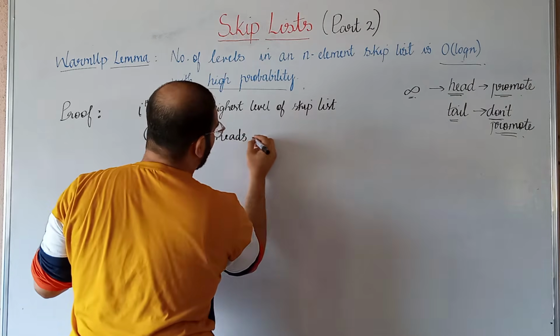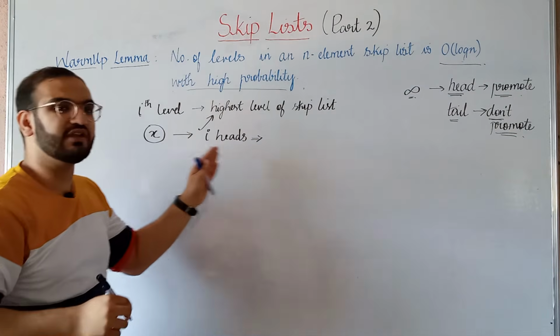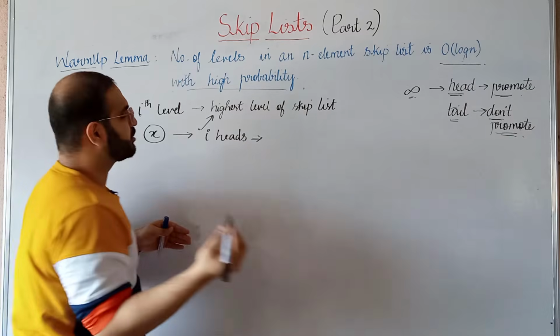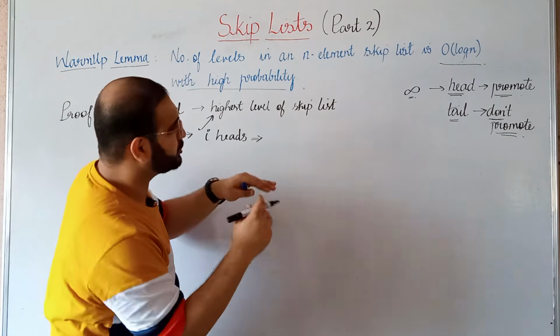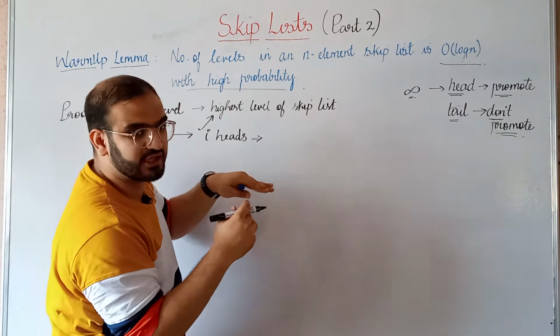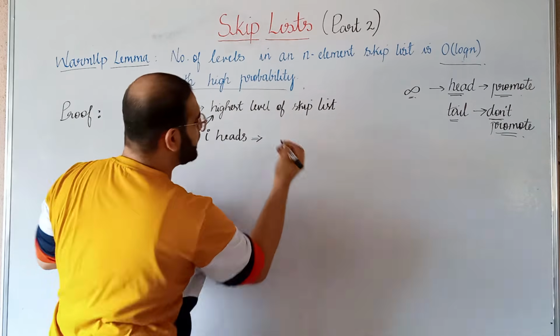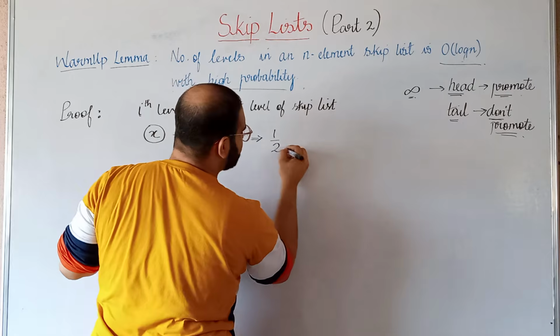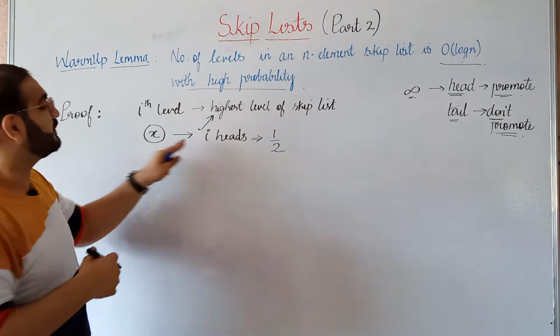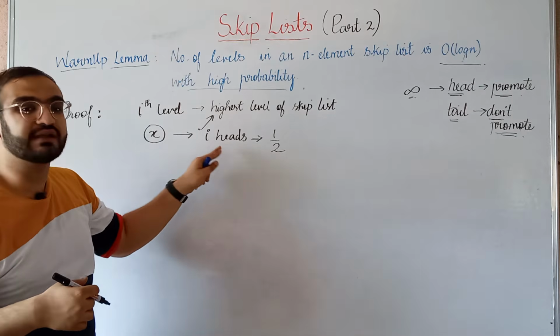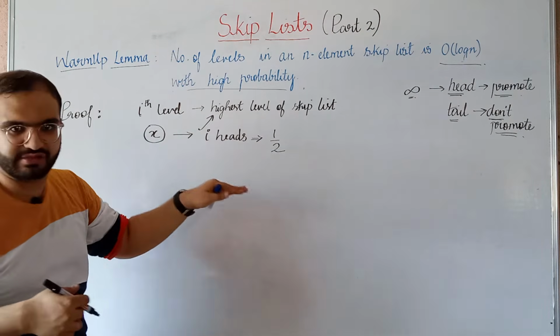So what is the probability of continuously getting i heads? What is the probability of getting a head for the first time in order to reach from the first level to the second level? The probability of that is 1/2. But we want to get continuous i heads, right?